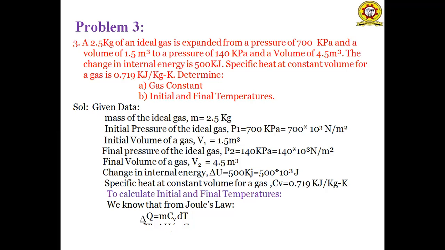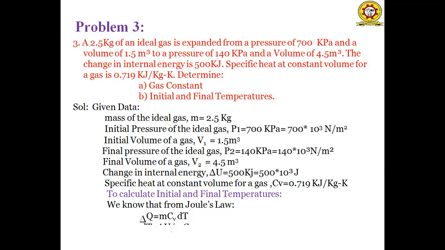When the pressure decreases, the volume increases from 1.5 meter cube to 4.5 meter cube. And the change in internal energy is 500 kilojoules. And the specific heat at constant volume CV of an ideal gas is 0.719. We have to calculate two parameters, gas constant R and initial and final temperatures T1 and T2. So this is the problem description.